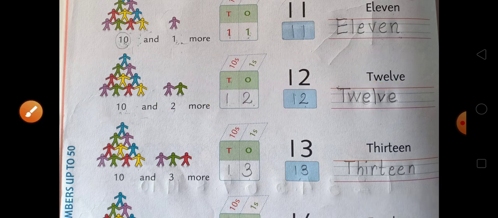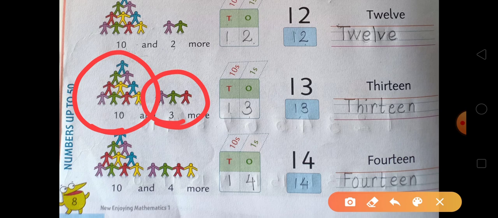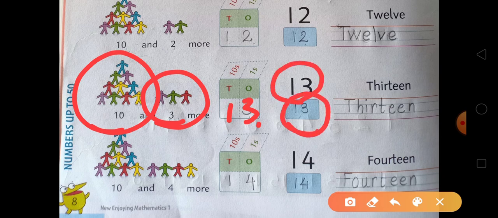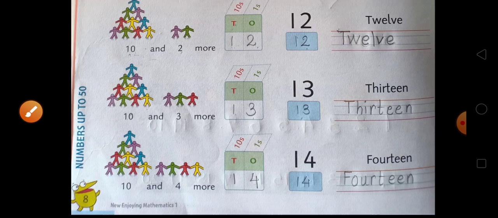After that, what comes next is a group of 10 people and 3 are standing separately. So in tens column we will write 1 and in ones column we will write 3, because 3 people are standing alone. Again you can see 13 is given, so in the blue box you have to write 13 as I have written, and the spelling of 13 they have given in the book, you have to copy as it is and learn the spelling. Like this you can see all the spellings are given in the book.